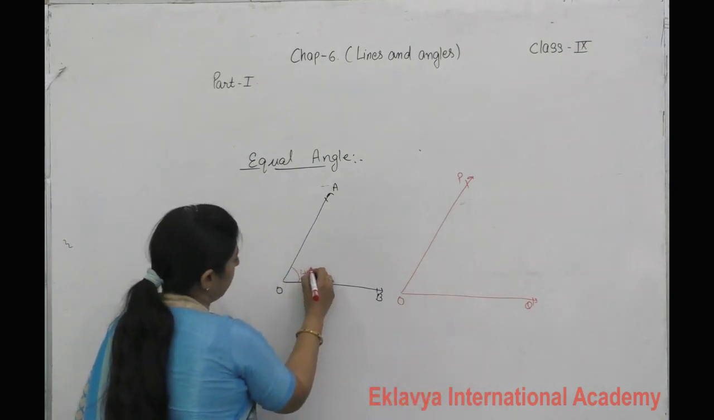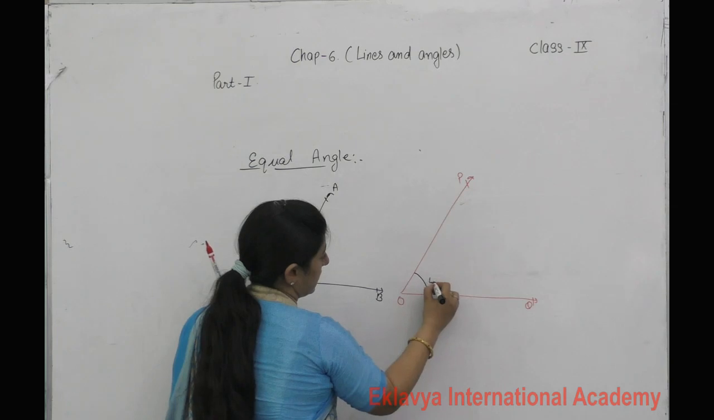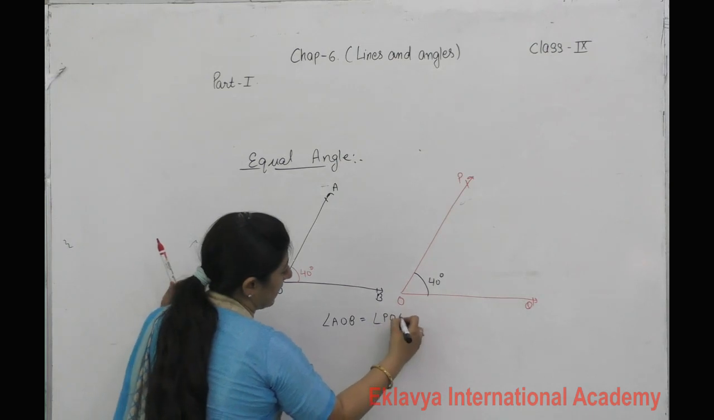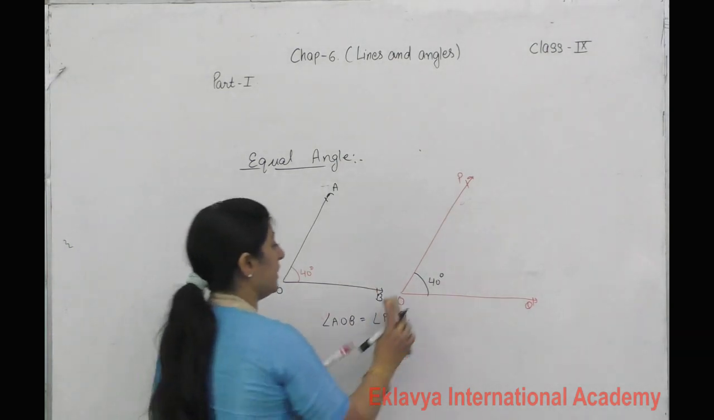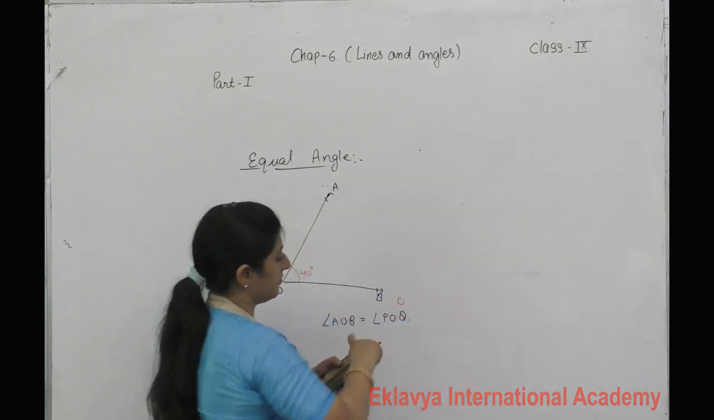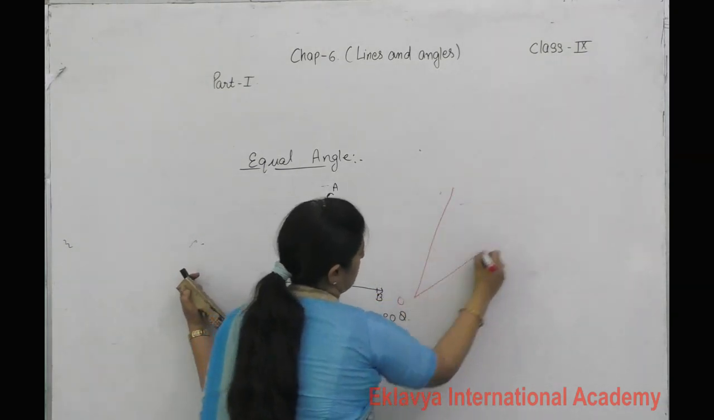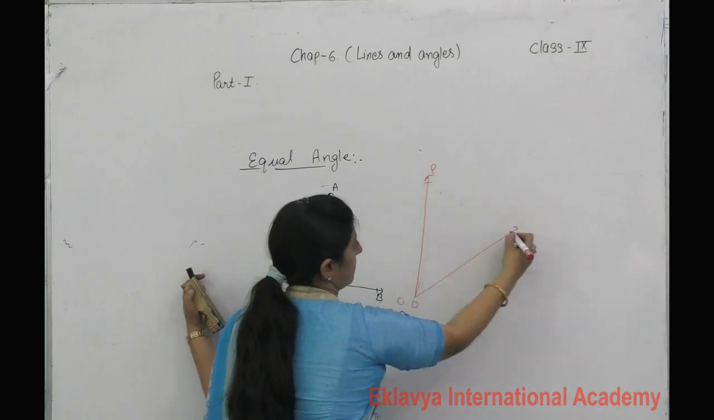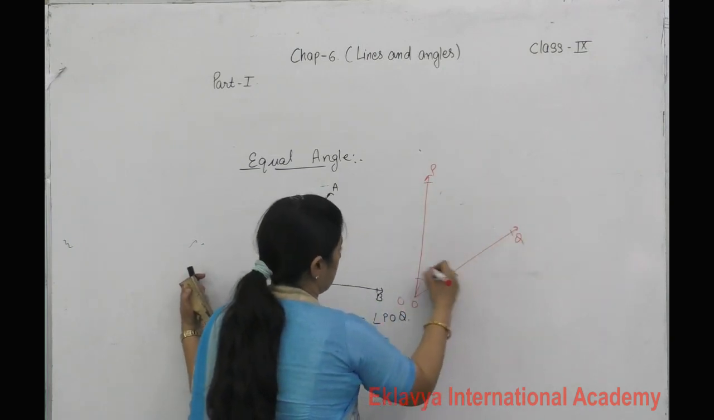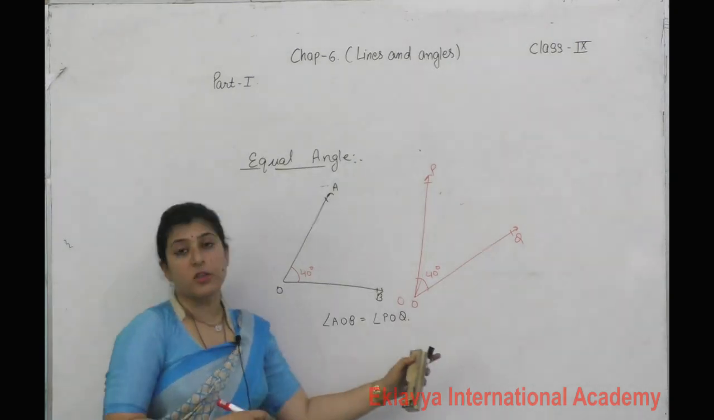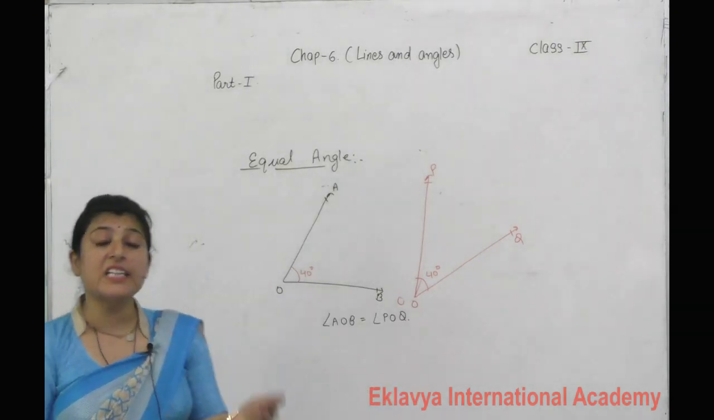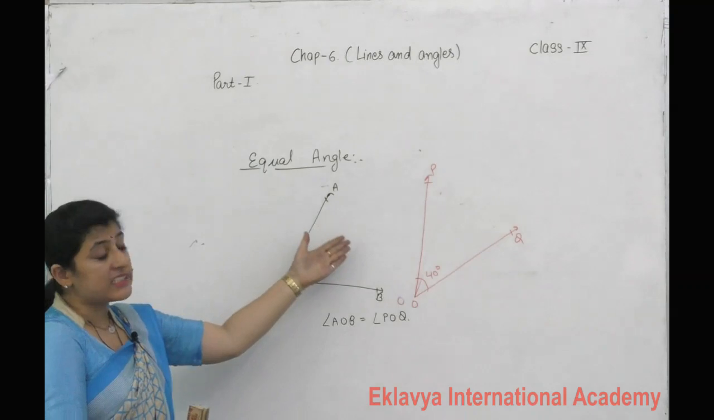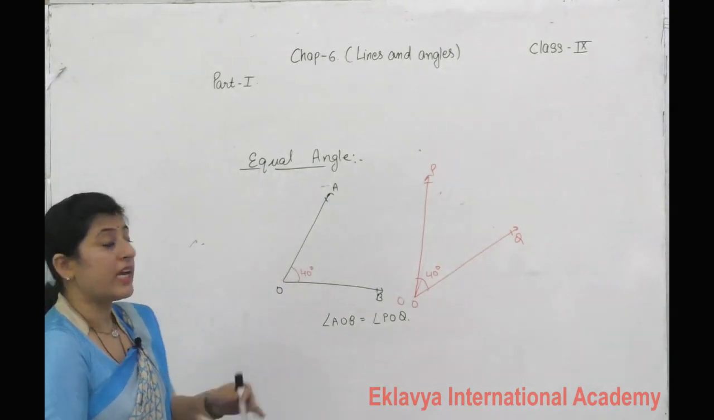This angle is 40 degrees. This is also 40 degrees. So I can say angle AOB is equal to angle POQ. Suppose this is like this. Then also I can say angle AOB is equal to angle POQ. So it means two angles are equal if they have the same measure. If their measurements are equal, it means these angles are equal angles.